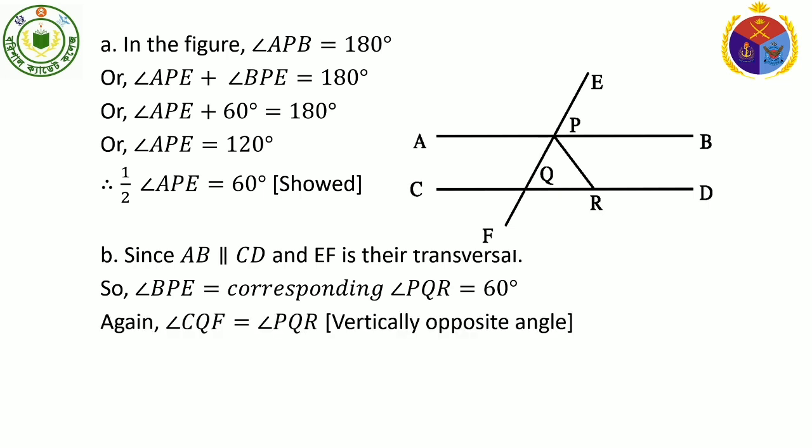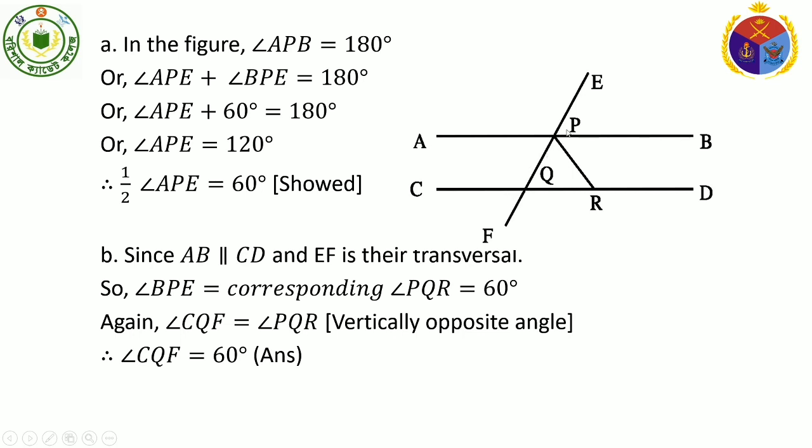Again, angle CQF equal to angle PQR. Why are these angles equal? Because these are vertically opposite angles, and we know vertically opposite angles are equal to one another, and we got angle CQF equal to 60 degree.